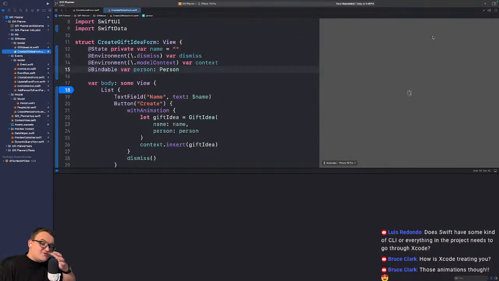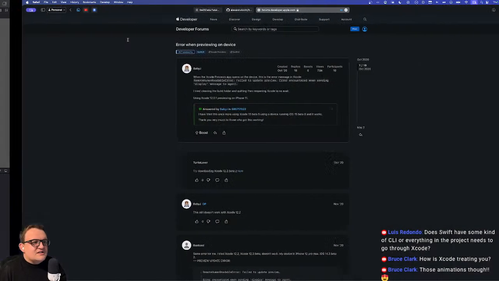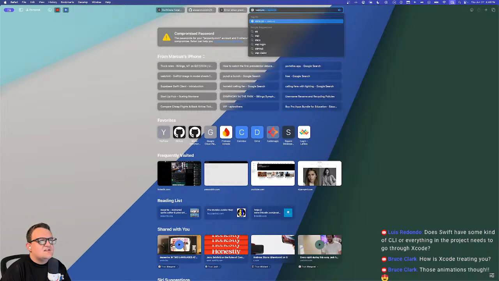Maybe I'll just let you do an emoji for now. But hey, Luis, I saw you commented again. Does Swift have some kind of CLI, or does everything in the project need to go through Xcode? That's interesting. I don't know if it has a CLI. I think it does. But they just released, for VS Code at least, an extension.